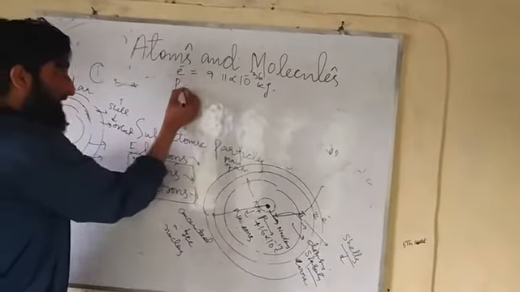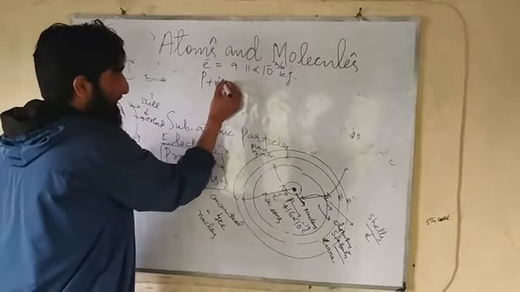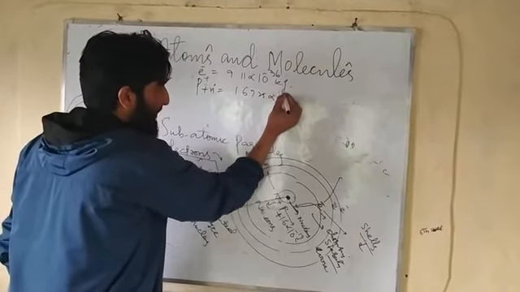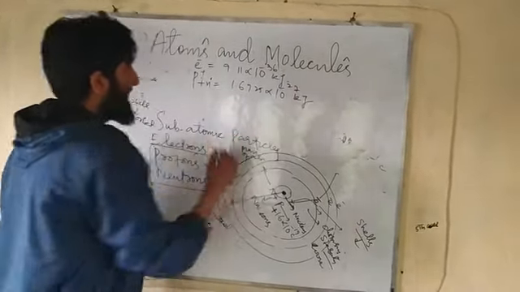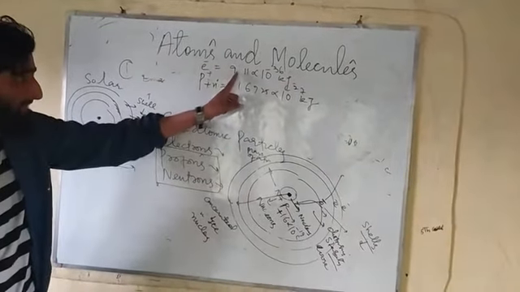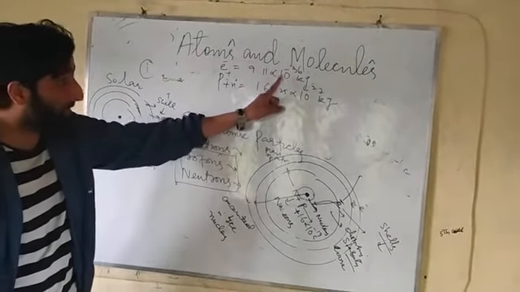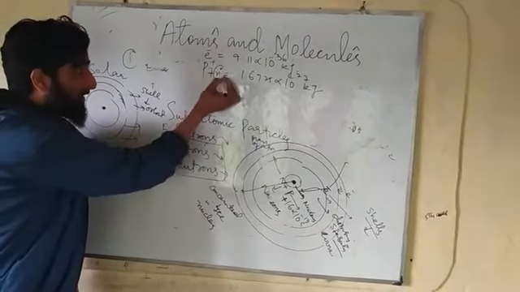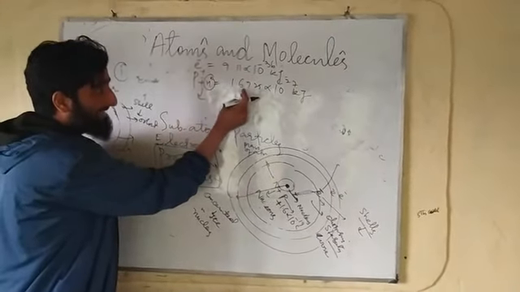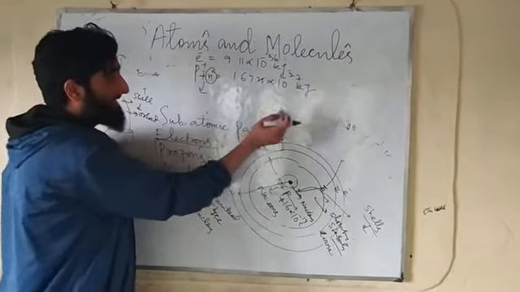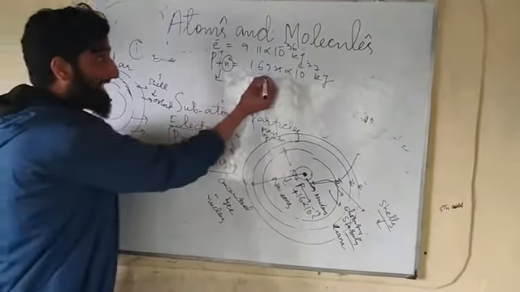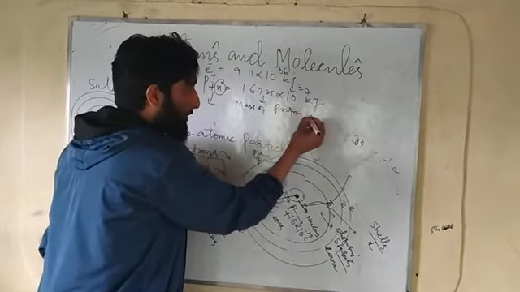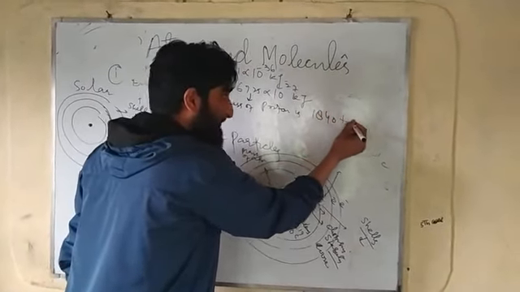And protons and neutrons have a mass of 1.6725 into 10 raised power minus 27 kg. As far as the mass of the electron is concerned, it is 9.11 into 10 raised power minus 36 kg, and protons and neutrons have almost the same mass, 1.6725 into 10 raised power minus 27 kg. And it has been experimentally proved that the mass of a proton is 1840 times the mass of an electron.